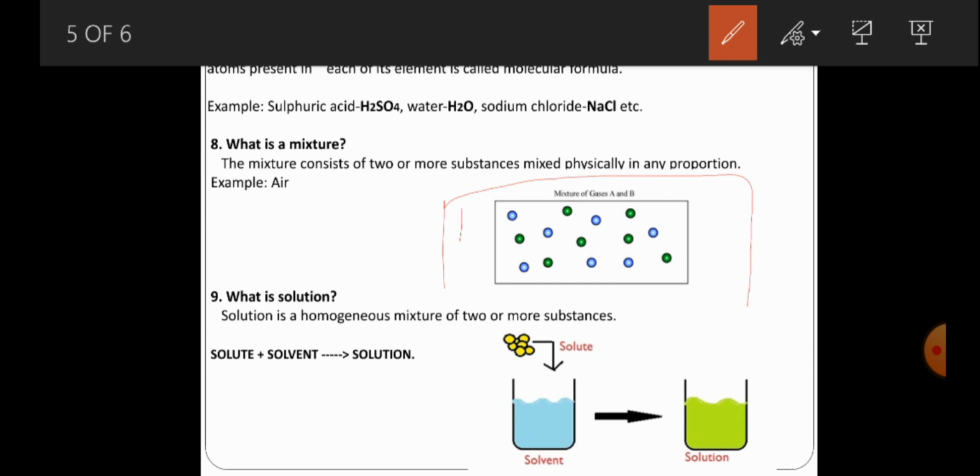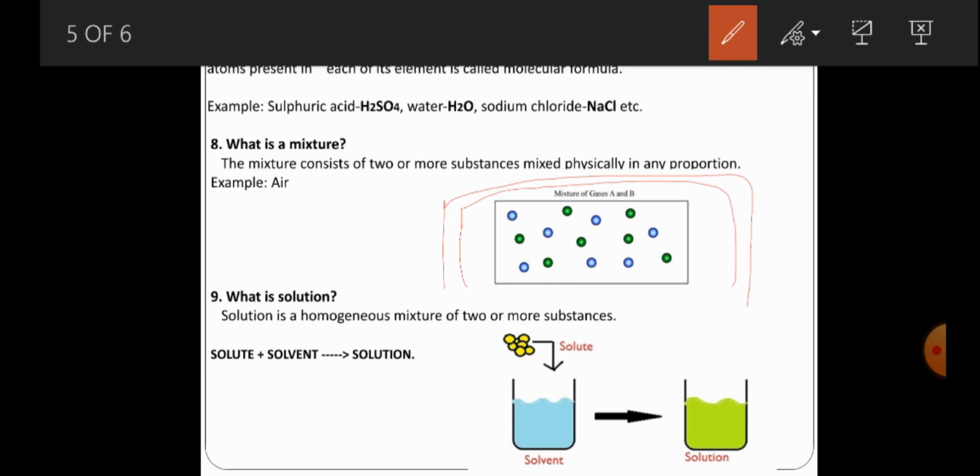So this mixture contains two substances, blue and green, mixed physically in any proportion, and finally that forms a mixture. Example, as already told, air. Air is a mixture of many gases.